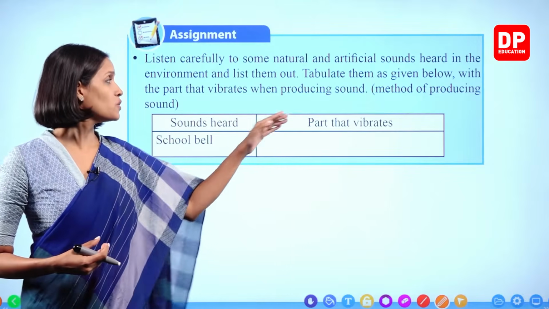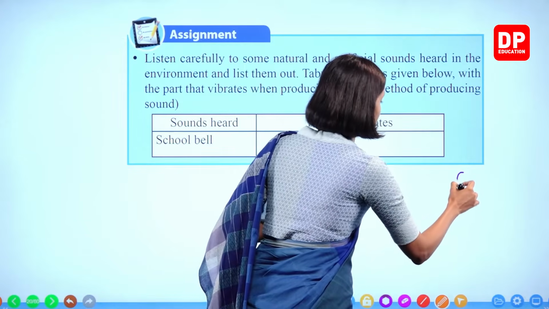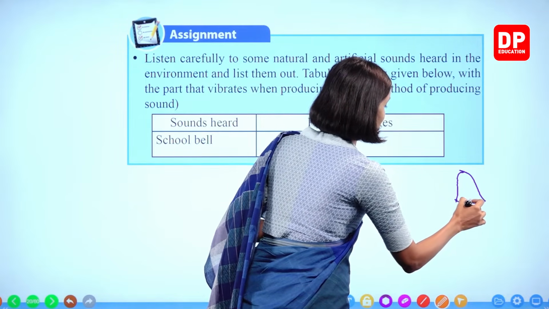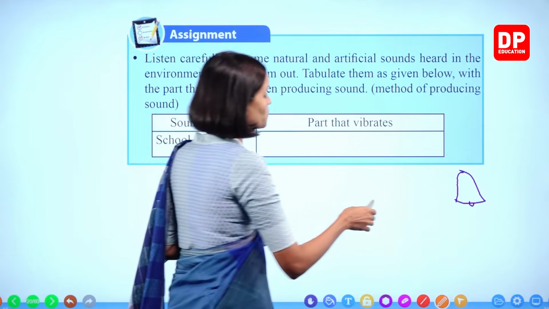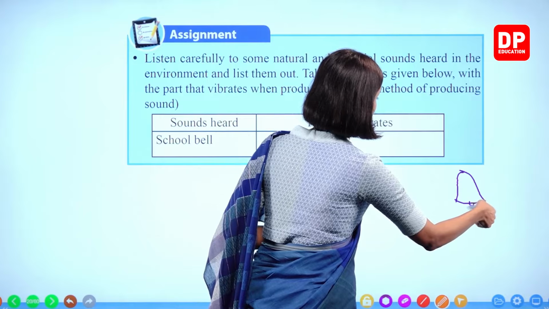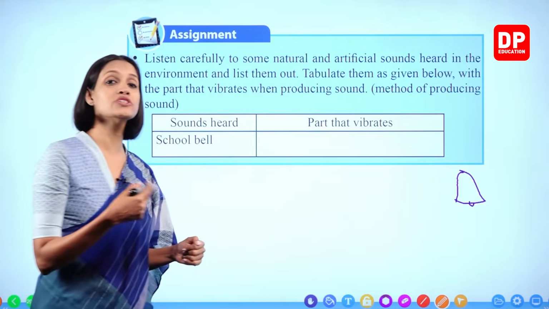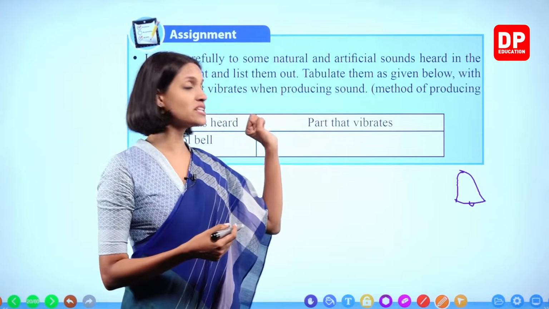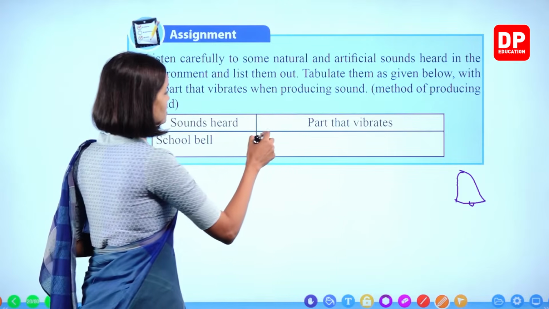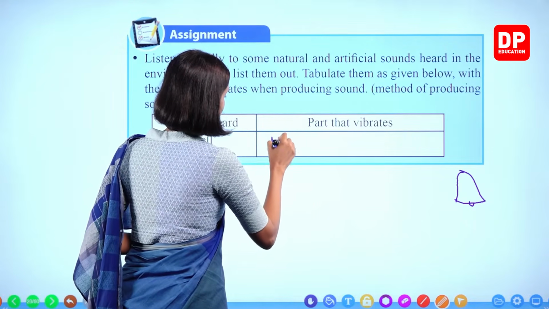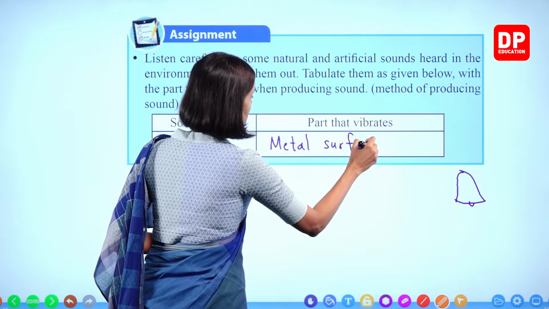So school bell, which part vibrates, children? You all know that when you take the school bell, it's made up of metal. Even inside, a metal piece is there, metal rod is there. So you have to vibrate these two. When you strike this inner part against this outer part, what happens? It produces sound. So which part vibrates in order to produce sound, children? The metal surface, right? The metal surface.